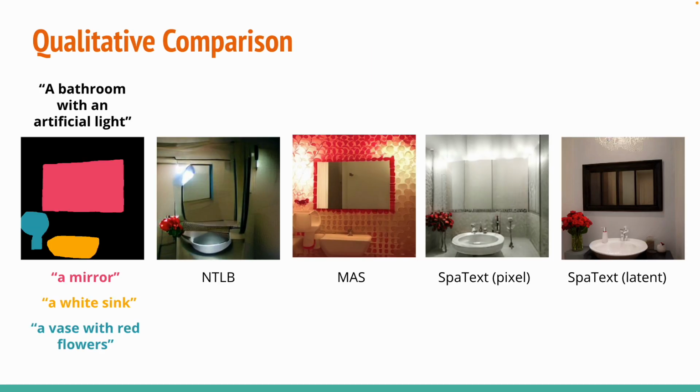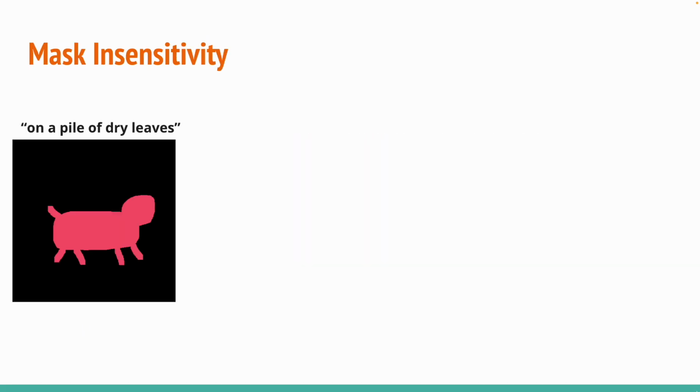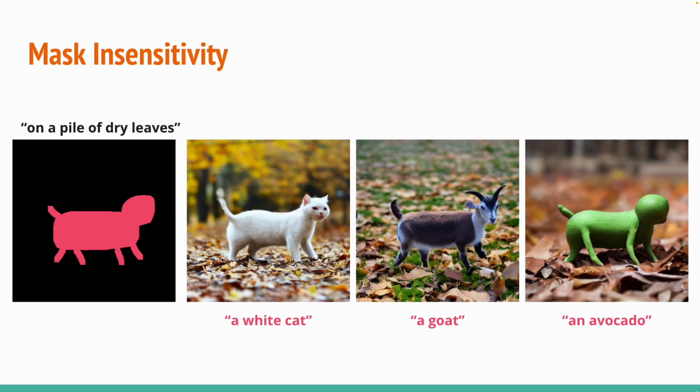Our method outperforms the baselines both qualitatively and quantitatively. In addition, we found our method to be robust to fine subtleties in the input mask. Given a general animal shape, the model is able to generate a diverse set of results while preserving the pose. For example, the model created the cat's ears and the goat's horns even though they are not a part of the input mask.